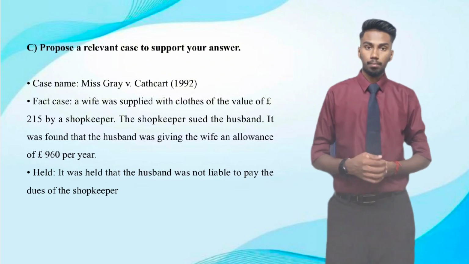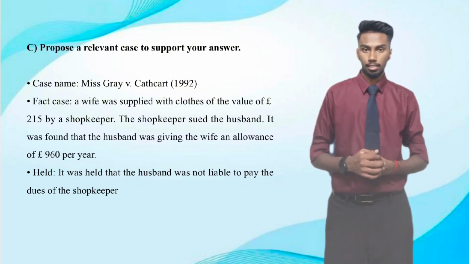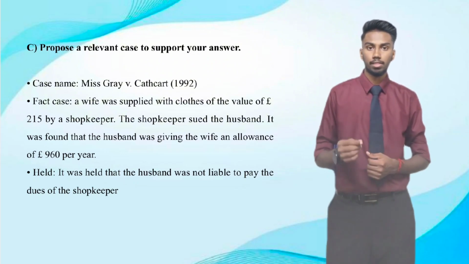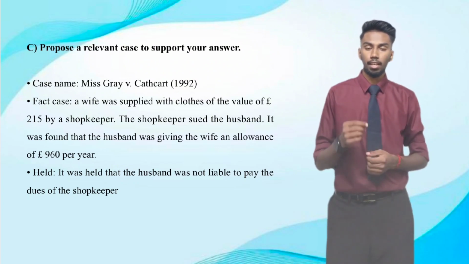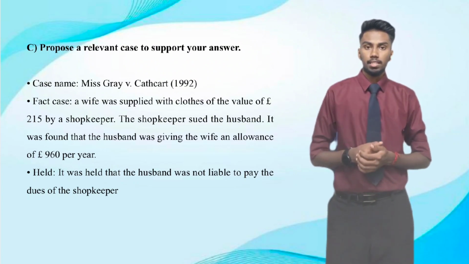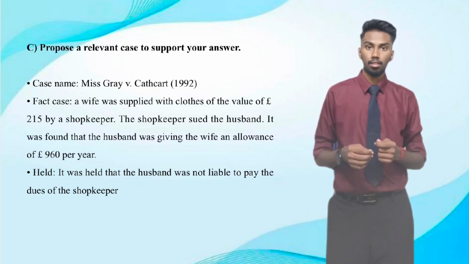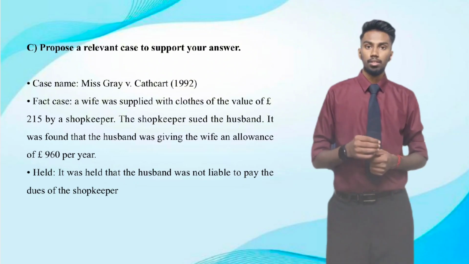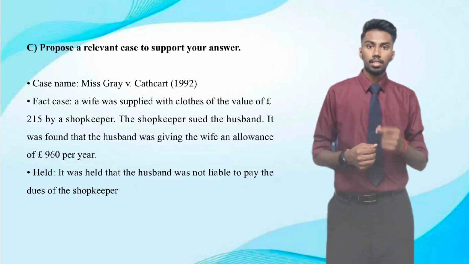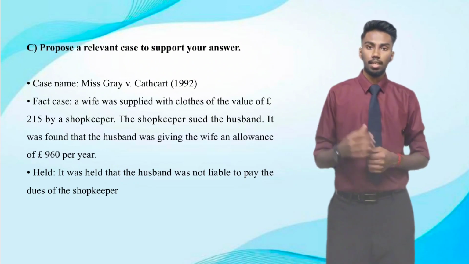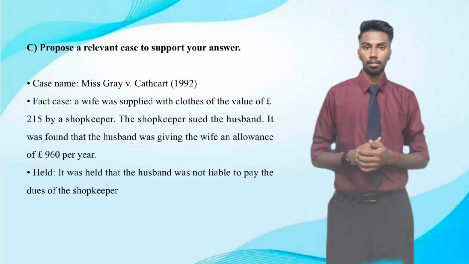Now I'm going to present the relevant case to support the answer. The case name is Mrs Gray versus Getchard 1992. The facts: a wife was supplied with clothes of the value of $215 by a shopkeeper. The shopkeeper sued the husband. It was found that the husband was giving the wife an allowance of $960 per year. It was held that the husband was not liable to pay the dues of the shopkeeper.